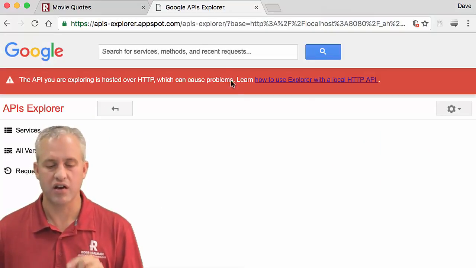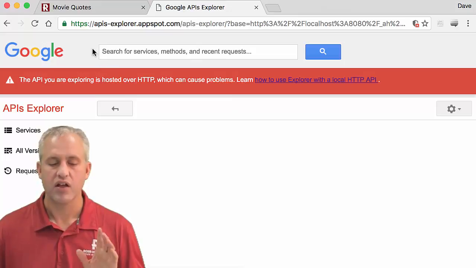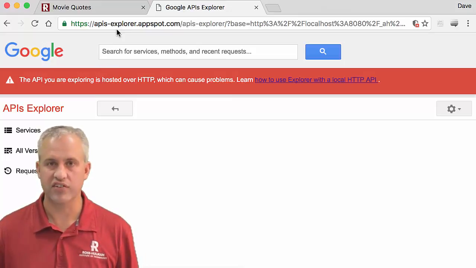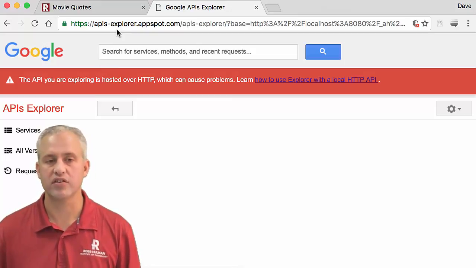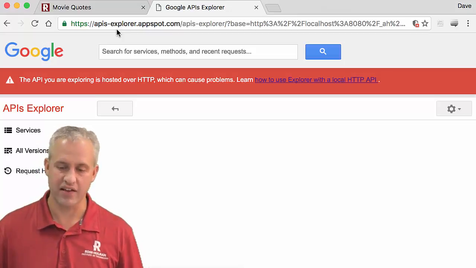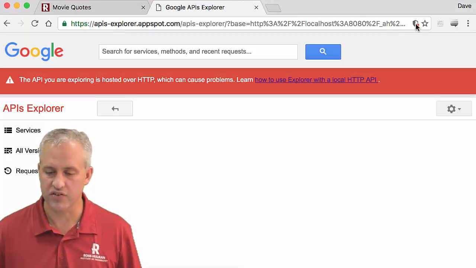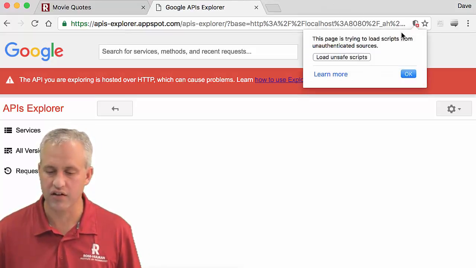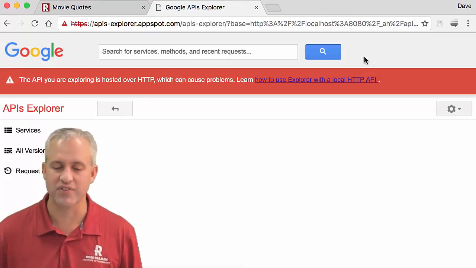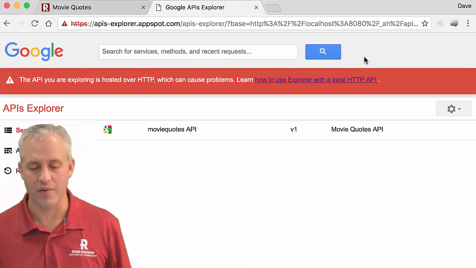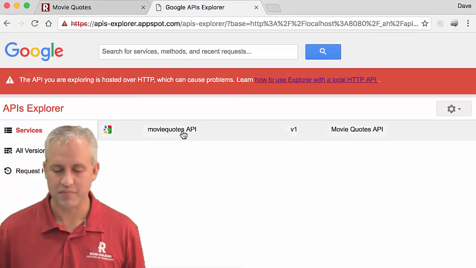Little gotcha here with the API Explorer. Localhost can only use HTTP. There are things in the Explorer that need to use HTTPS. Easy fix. There's just a little security warning here. You just say load unsafe scripts. You can read the message if you want, but it all works out.